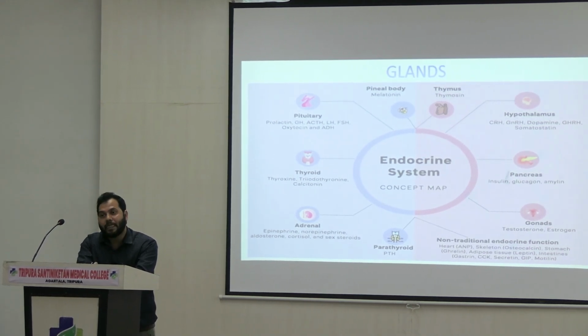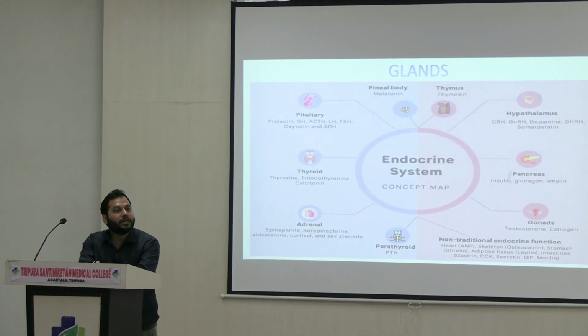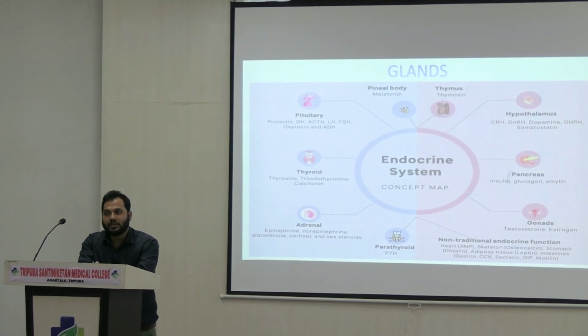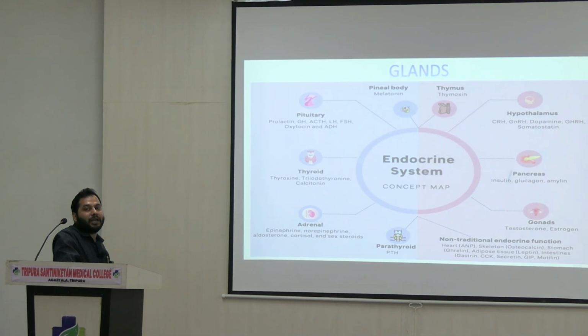At the same time, the role of a particular endocrine gland depends on what type of hormones they are secreting, right? So these are some of the most important hormones that are secreted by each different type of endocrine gland.